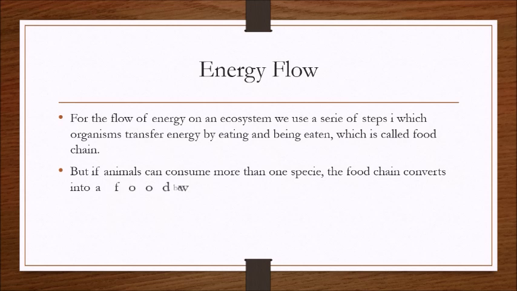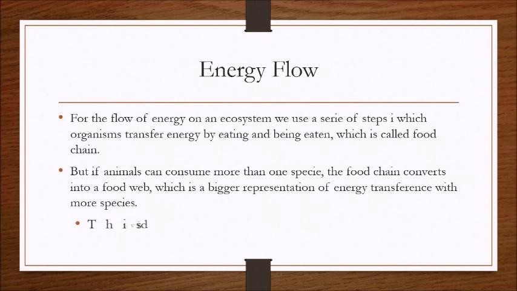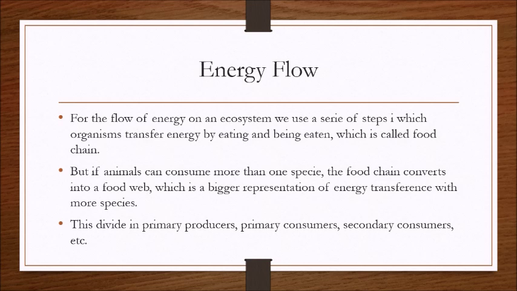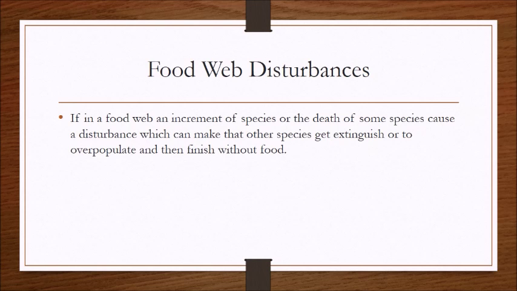Energy flow. For the flow of energy in an ecosystem, we use a series of steps in which organisms transfer energy by eating and being eaten, which is called a food chain. But if animals can consume more than one species, the food chain converts into a food web, which is a bigger representation of energy transference with more species. These divide into primary producers, primary consumers, secondary consumers, etc.